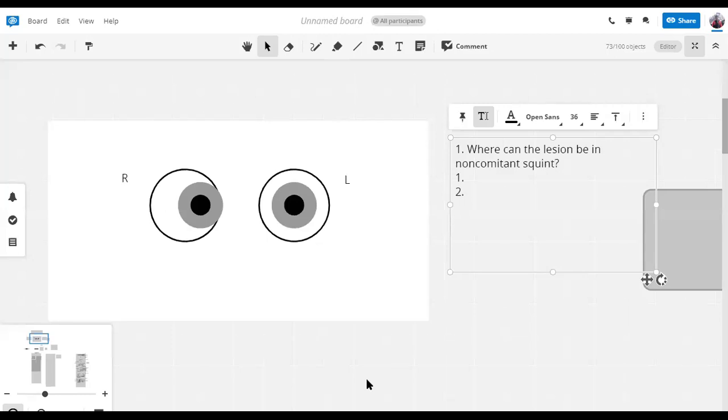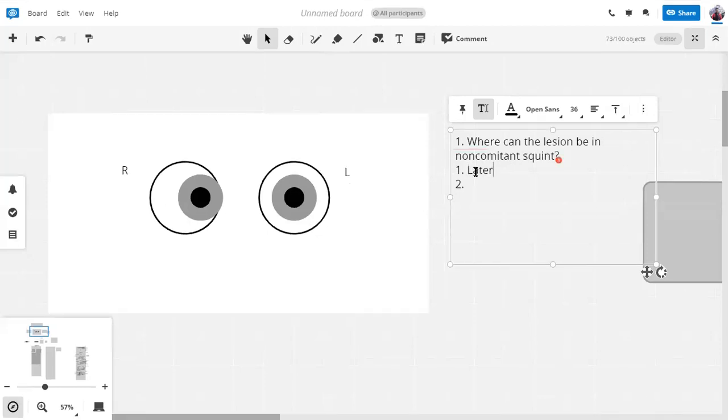Thank you. So the lesion can be in the lateral rectus muscle. You're right. The lesion can be in the sixth nerve, CN6. The cranial nerve 6 can be the problem. And where else can the problem be? Localized disease can also be there, like orbital cellulitis, which limits the eye's movement.